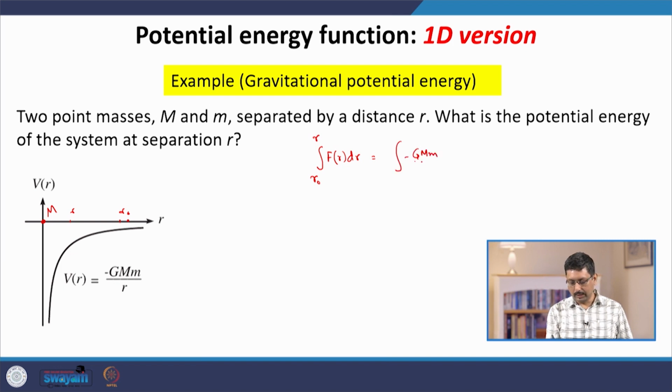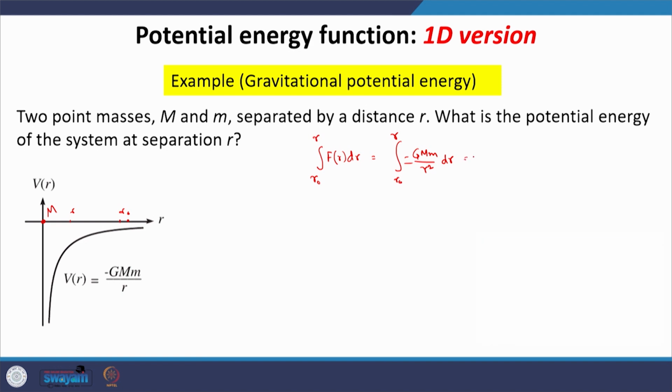We know that if the separation is r, then the force between the two objects will be given by Newton's law of universal gravitation. Note that in this case, this is completely a function of only the position, or in this case the separation between the particles. And if we calculate this integral, we get